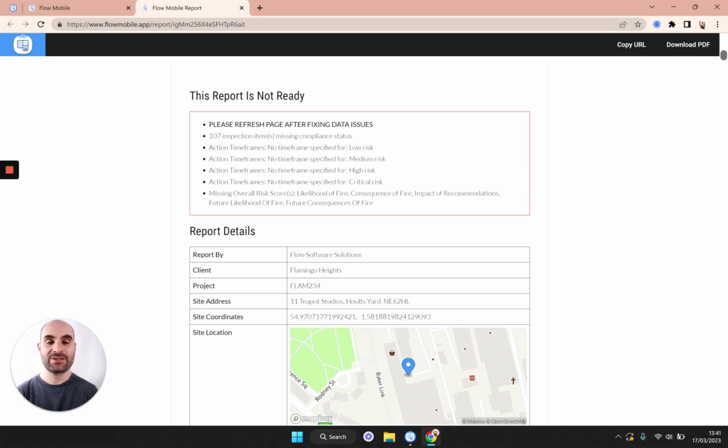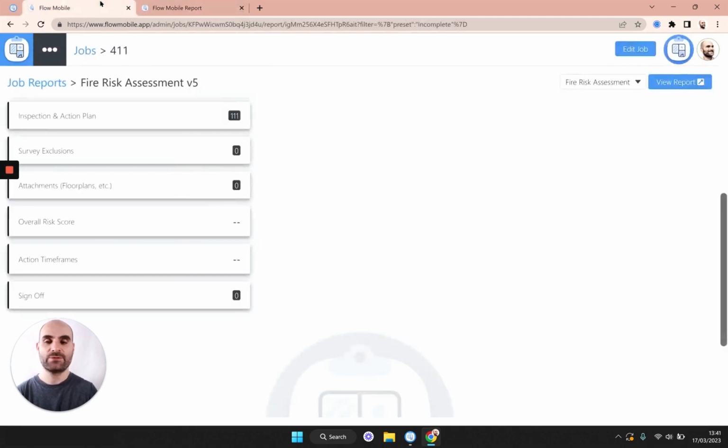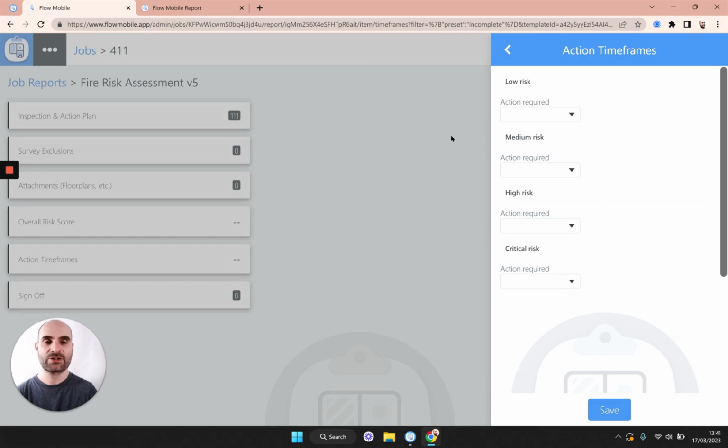The next error is saying we need to specify some action timeframes. In other words, if we were to say something's low risk, how long should the client be taking to resolve that particular risk item? So let's head back over to the dashboard, open up the action timeframes section, and let's start specifying some durations.